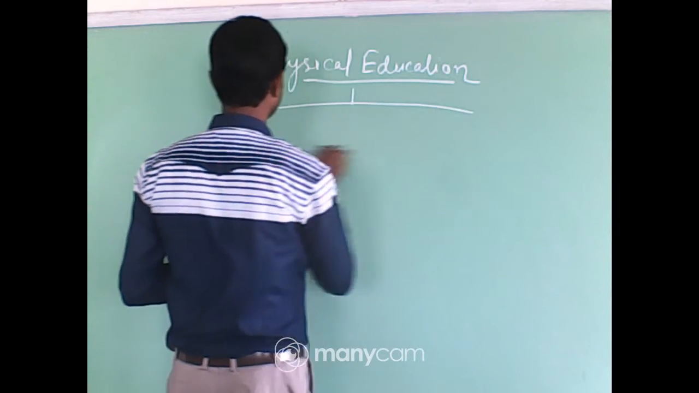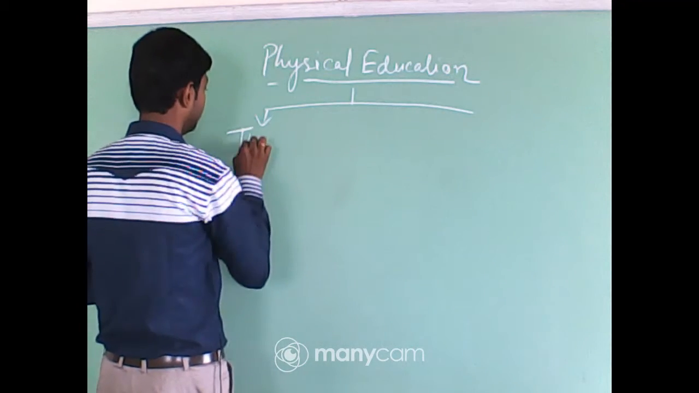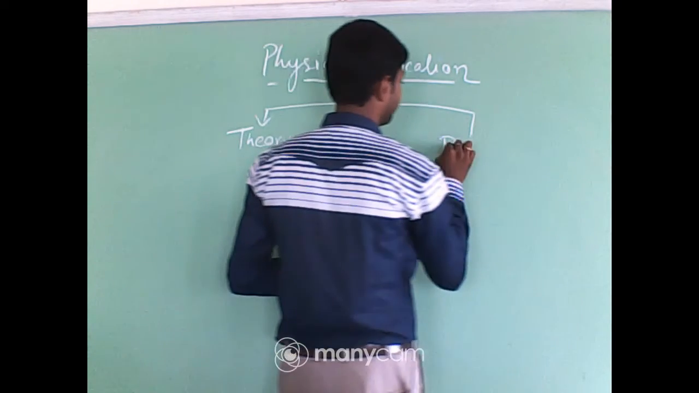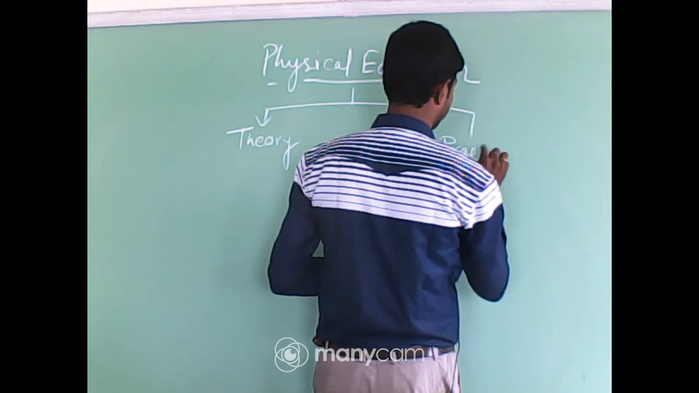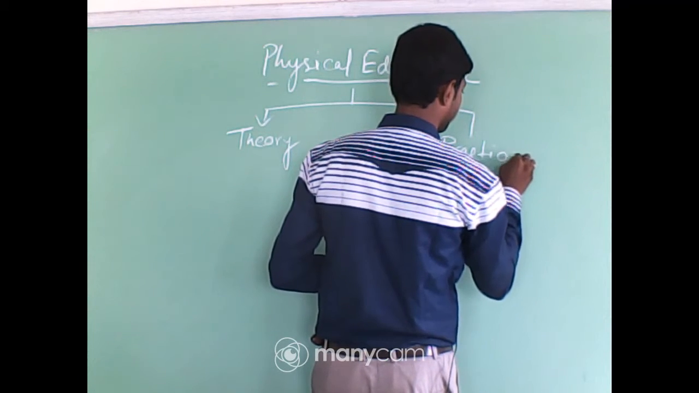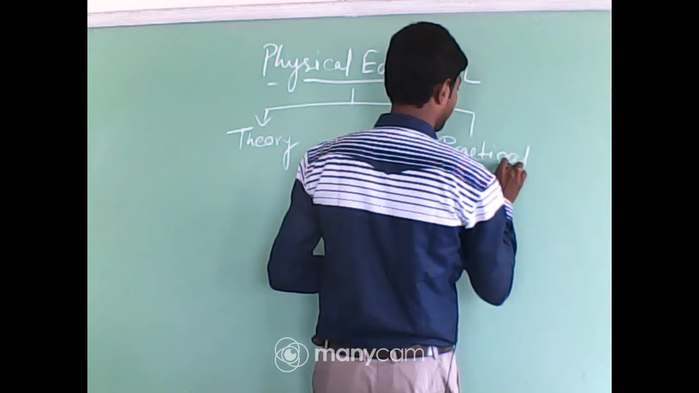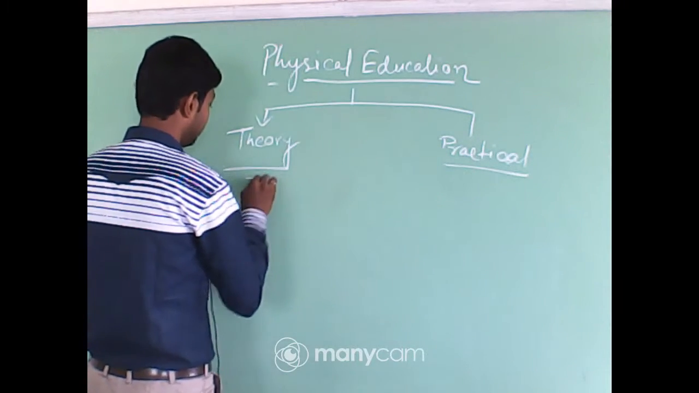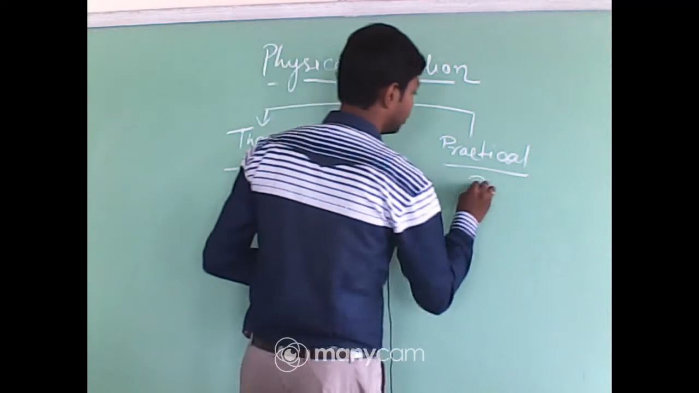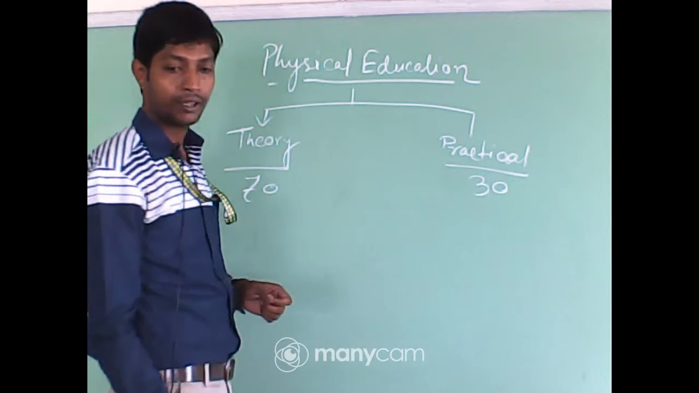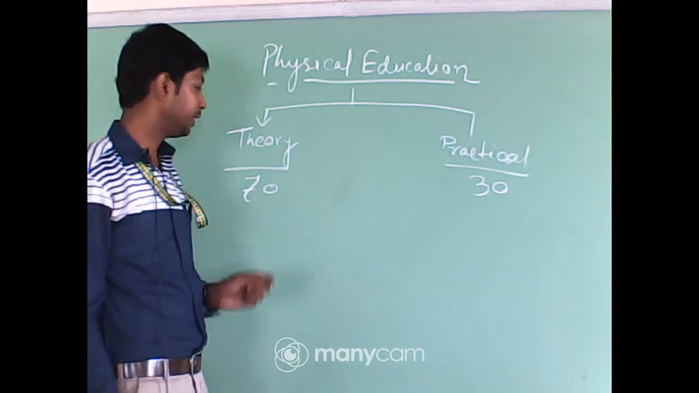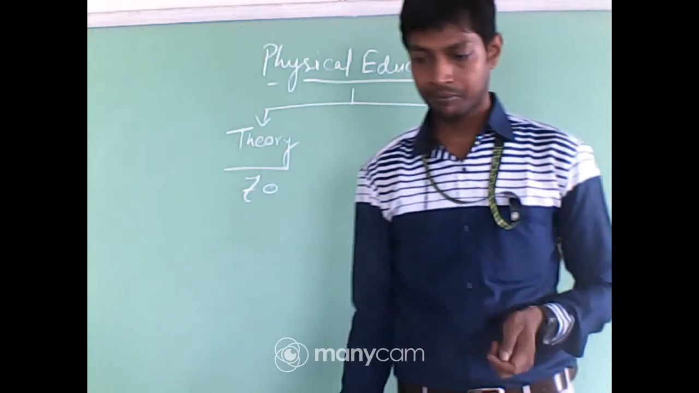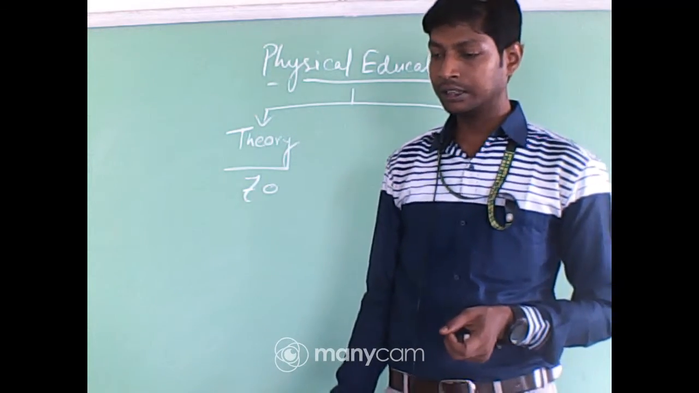There are two parts, theory and practical, 70 and 30. In the 70 marks theory part, there are 10 chapters. What are the 10 chapters?